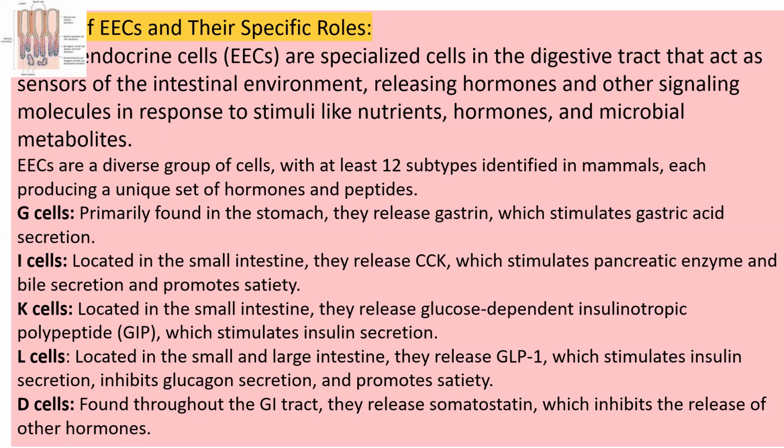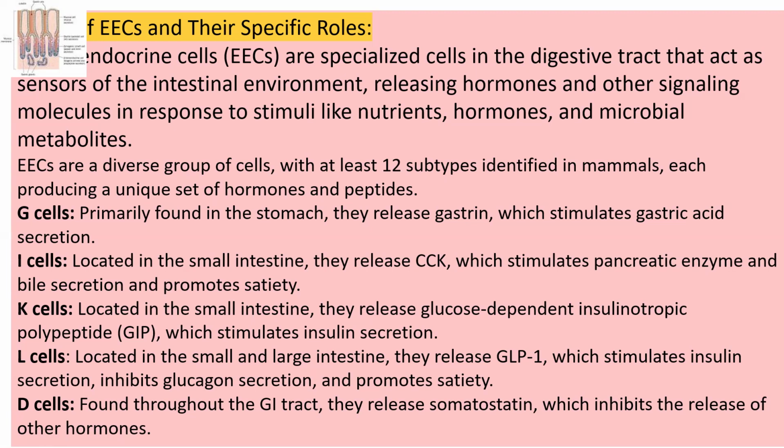K cell is located in the small intestine, I cell is located in the small intestine, but G cell is present in your stomach. L cell is present in the small and large intestine and releases GLP-1, which helps in stimulating insulin secretion, inhibits glucagon secretion, and promotes satiety. D cell is the only cell found throughout the gastrointestinal tract from mouth to anus. It releases somatostatin, which inhibits the release of other hormones. It is a very important point.